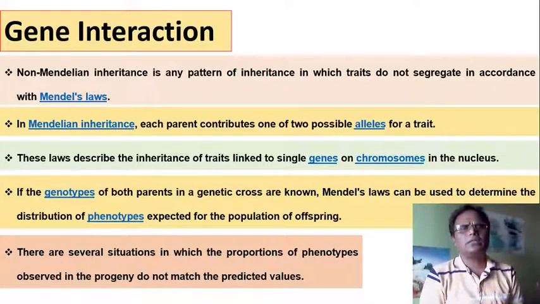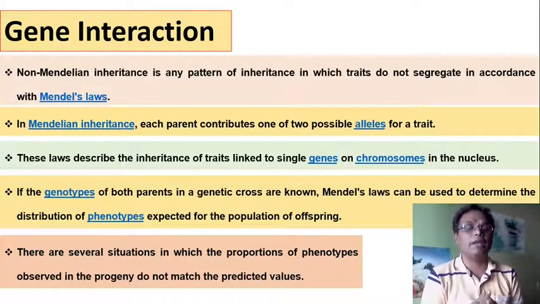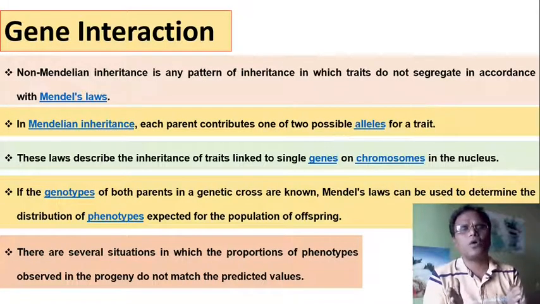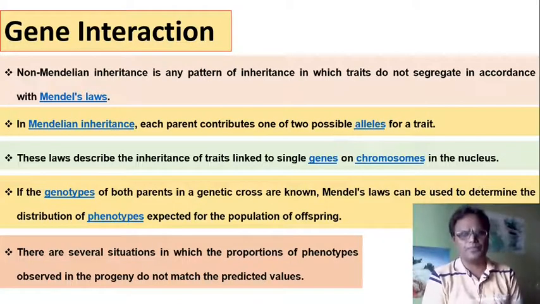Gene interaction, or non-Mendelian inheritance, is a pattern of inheritance in which traits do not segregate in accordance with Mendel's laws. Mendel's laws are the law of dominance, the law of segregation and the law of independent assortment.